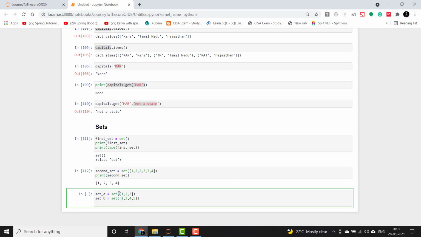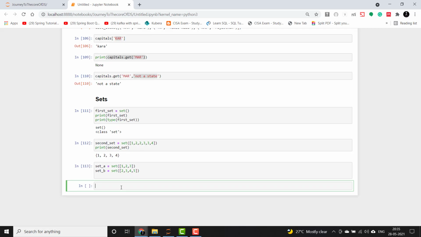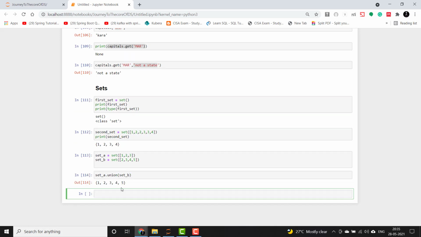Now we will see how the union works. So set_a.union(set_b). Okay, so guys, what the union function does is it returns a set which contains all the elements of both the sets without repetition.